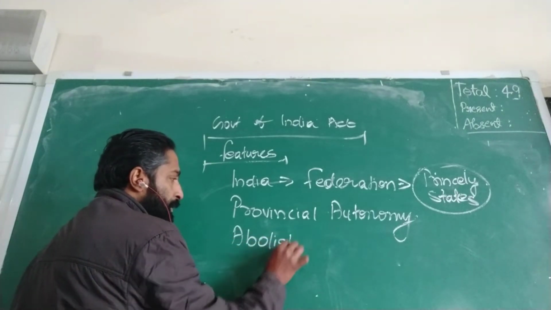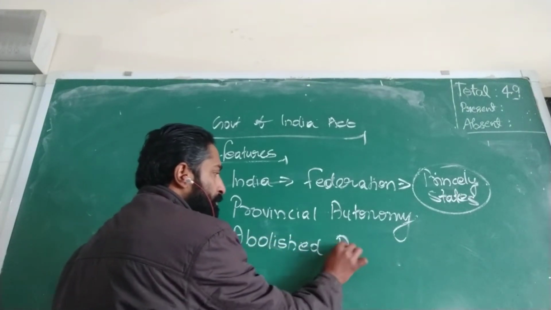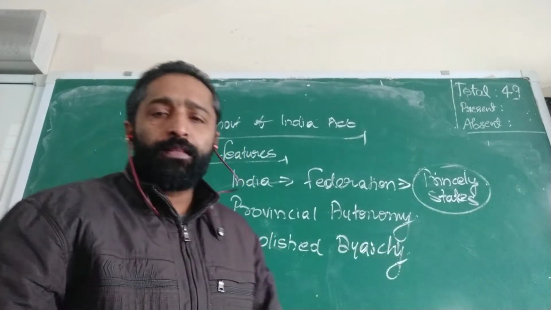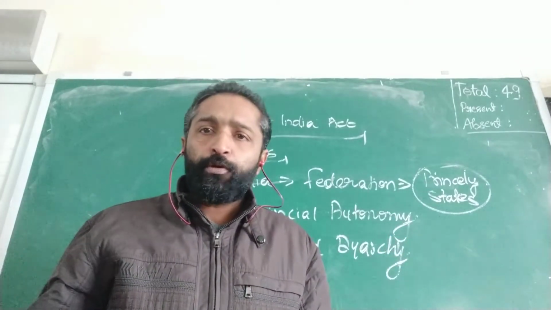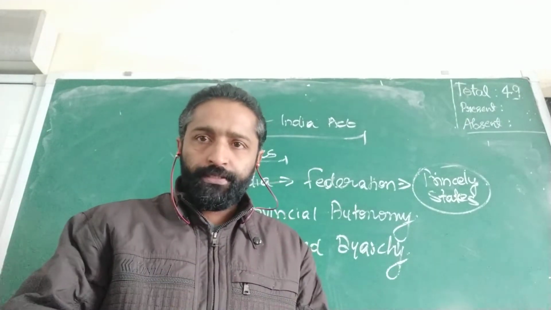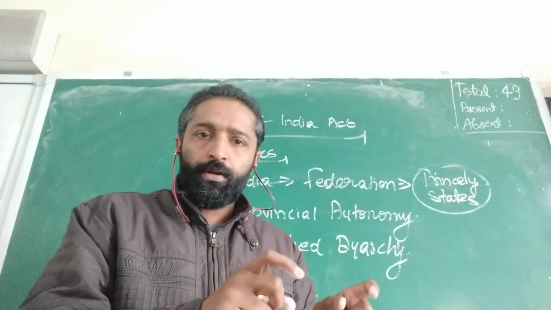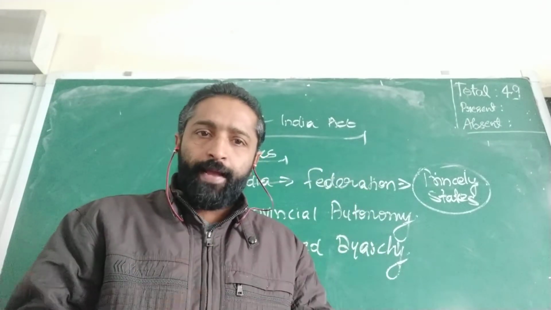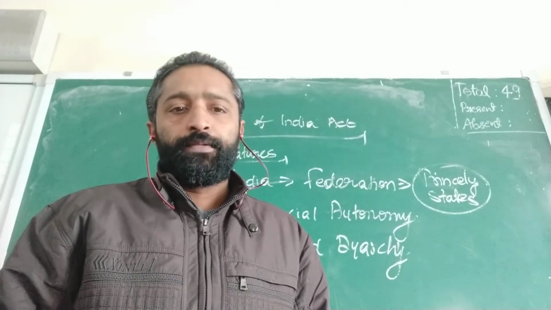I hope you remember this term that you have already learned. They abolished diarchy, which means the dual government, at the provincial level, and introduced this system of diarchy at the center.